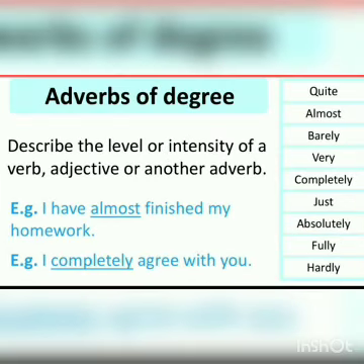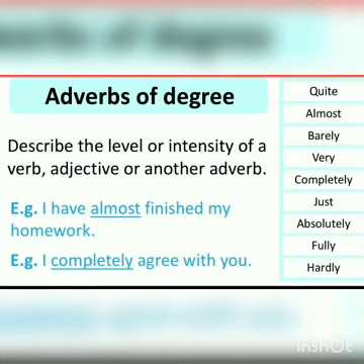Now, let's move to the next kind of adverb, which is adverb of degree. These adverbs describe the level or intensity of a verb, adjective or other adverb. This includes quite, almost, barely, very, completely, just, absolutely, fully, hardly.